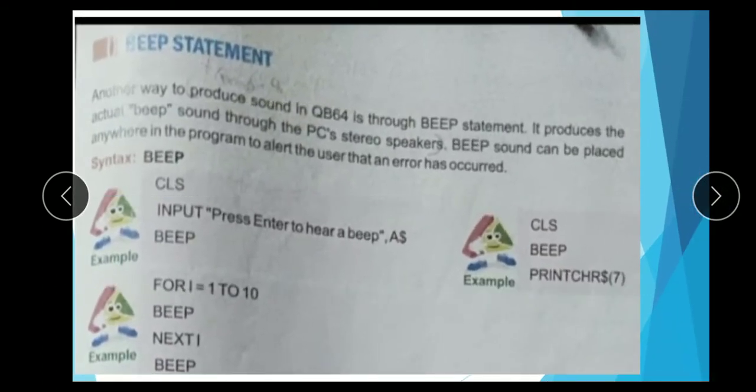Beep statement. Another way to produce sound in QB64, QB meaning QBasic 64, is through the beep statement. It produces an actual beep sound through the PC speakers. A beep can be placed anywhere in the program to alert the user that an error has occurred.